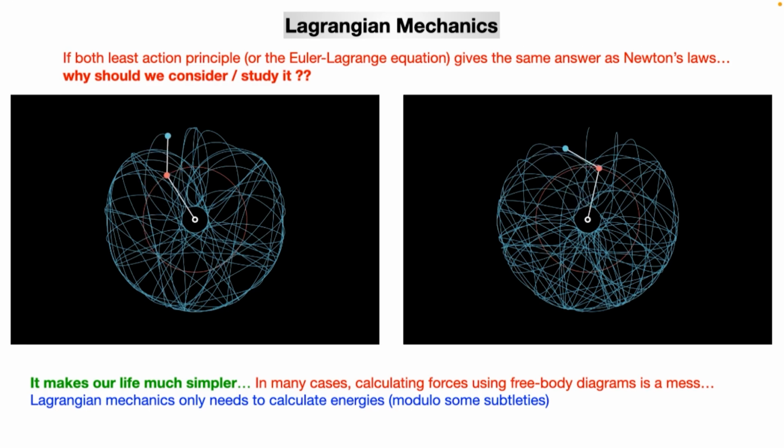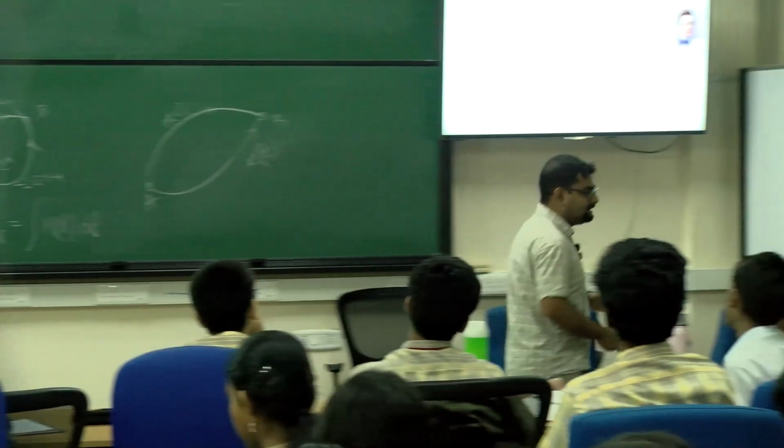That is one reason that it makes our life much simpler. That's why we consider this least action principle. We just need to calculate energies. But there is one subtlety: the coordinate system is a problematic part. But I will not talk about that now. When you go to college, you will learn about that. Okay, there is another reason.